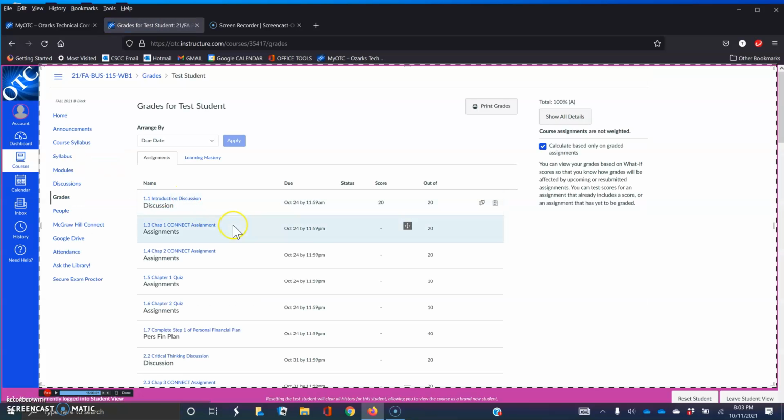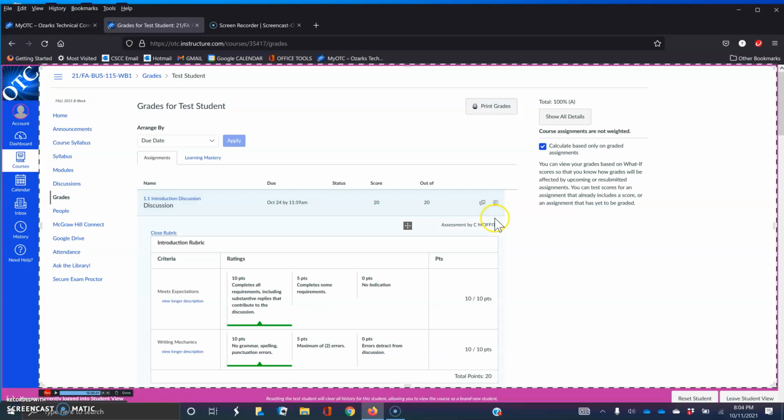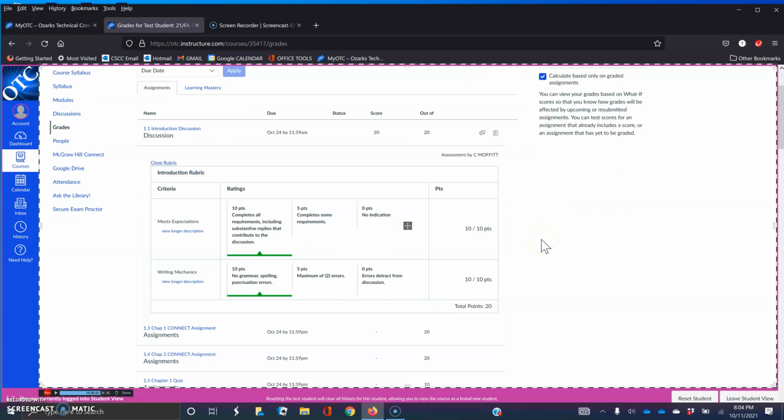In this area, you'll be able to see any of the assignments that you submitted, if they've been graded. You see the assignments listed here, the due date listed here, the points available for that assignment, and then if it's been graded, you'll see the points applied in this column. Over on the far right is the rubric. If that assignment has a rubric, and most of them do, you'll see the points applied from the rubric.